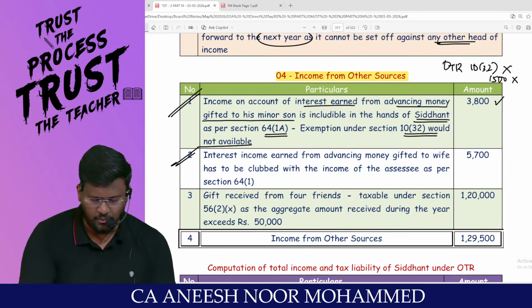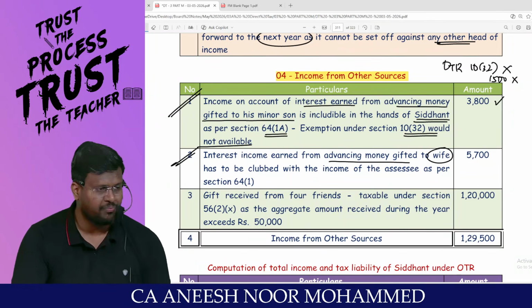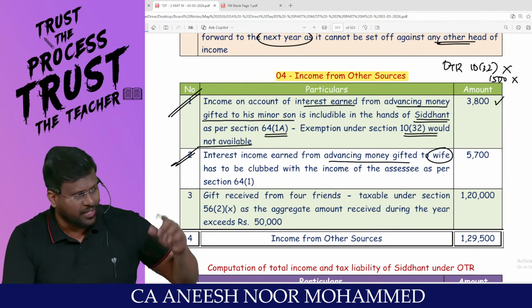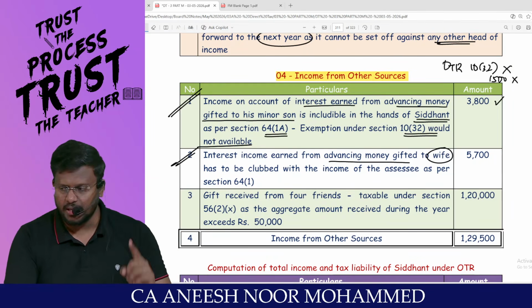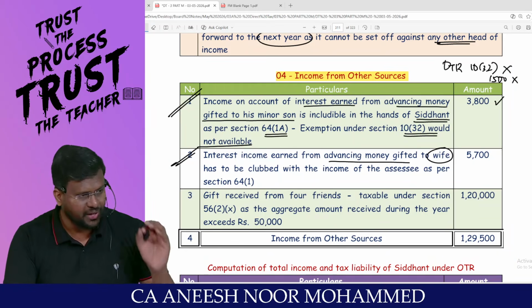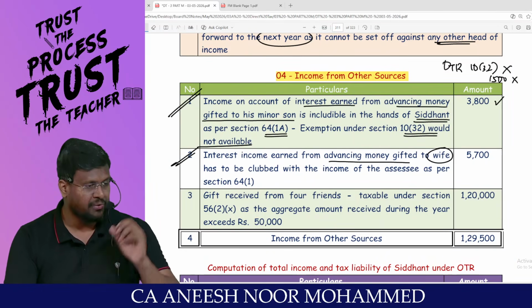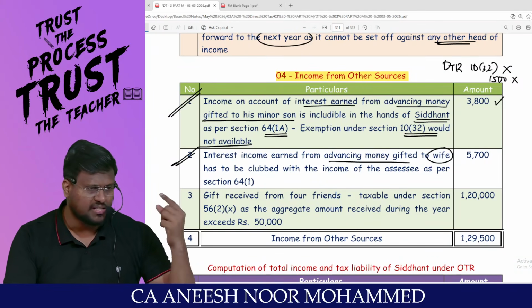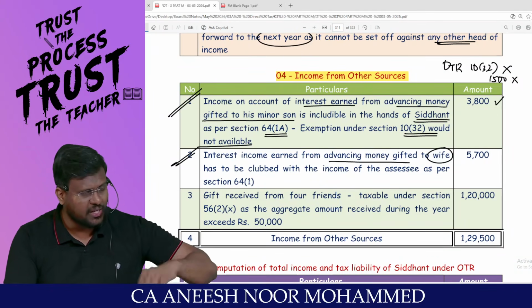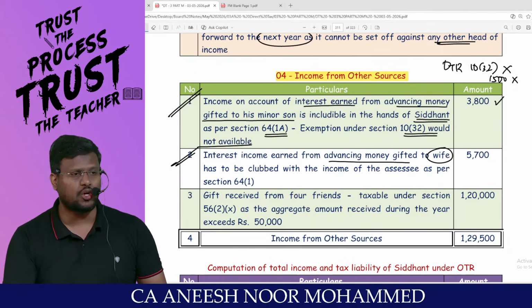Number two, my dear lovable students, interest income earned from advancing money gifted to wife. As we all know, if any remuneration has been earned by the wife from a concern in which the individual has substantial interest, then it will be clubbed in the hands of the individual who has substantial interest. Sir, because of directly transferring any asset to wife, or indirectly transferring any asset to some other person for the benefit of wife, it will be clubbed in the hands of the individual.